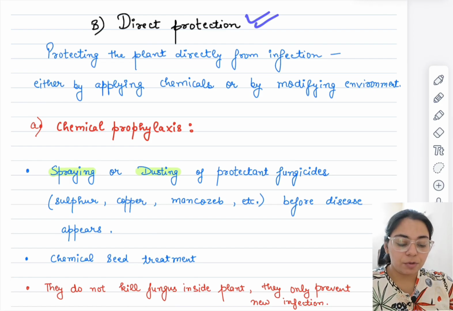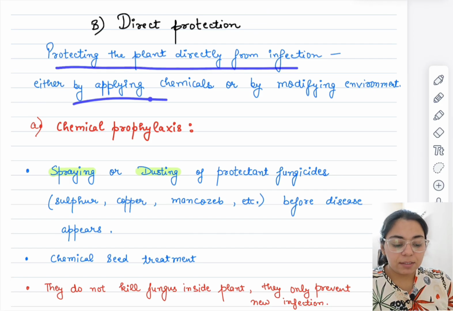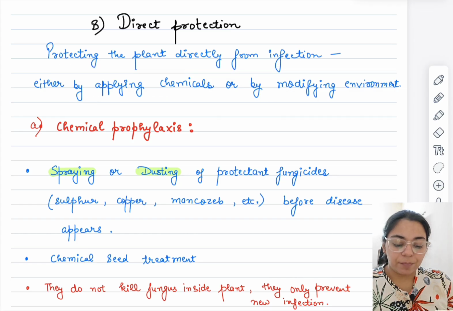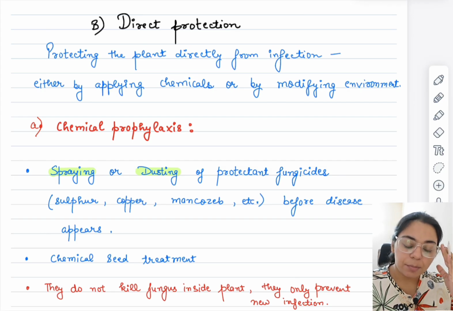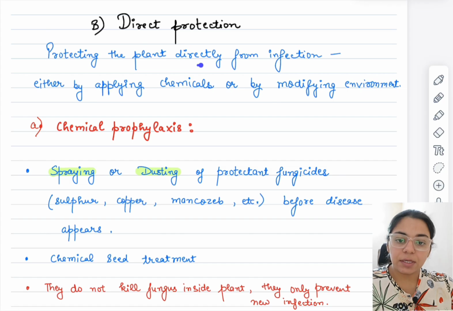Now comes the direct protection. Direct protection is also part of prophylaxis. How is it a part, okay? Basically, this is the definition you can read: when we directly avoid the infection near the plant. How will we do that, okay? Suppose a pathogen has entered an area, we can still control it.